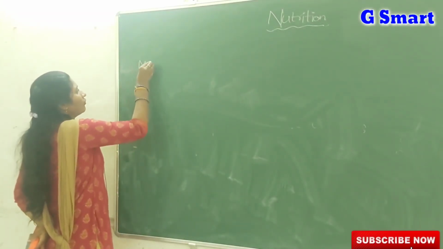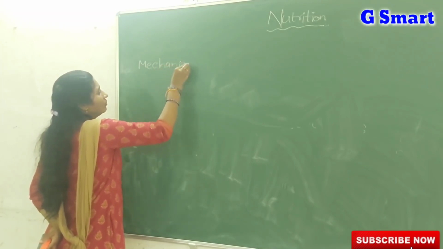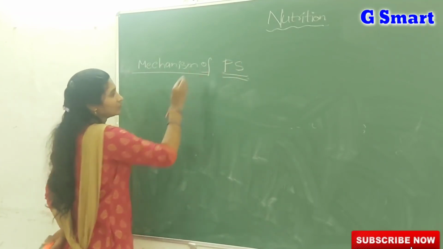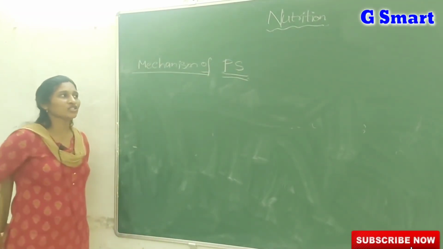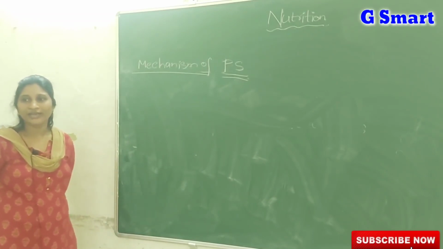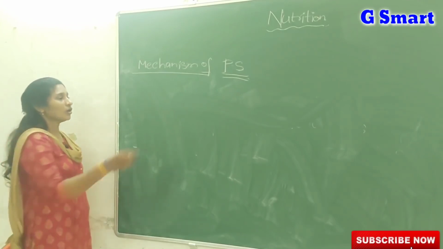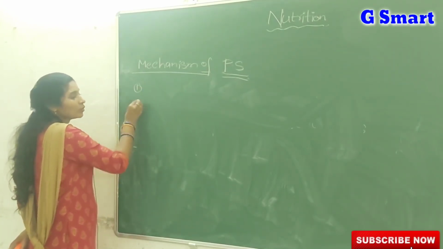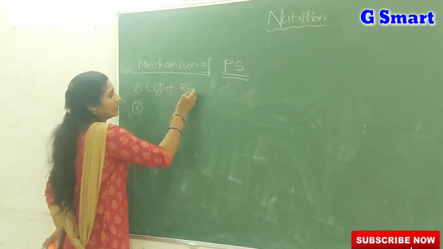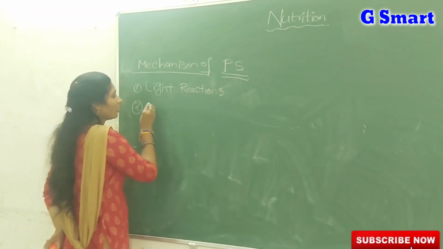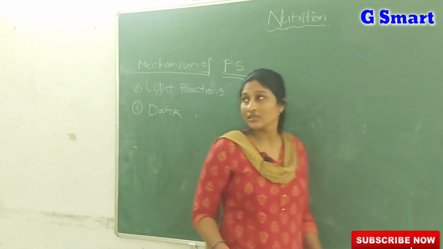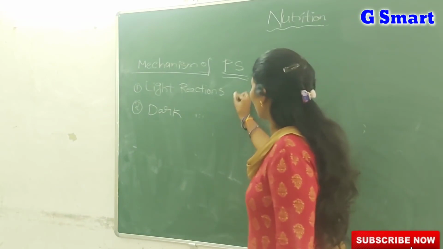Next, the mechanism of photosynthesis. Photosynthesis is a very complex process. It does not take place directly in a single step. In the photosynthesis process, two types of reactions take place. The first one we call light reactions, and the second one we call dark reactions. Now I will explain simply what light reactions and dark reactions are.